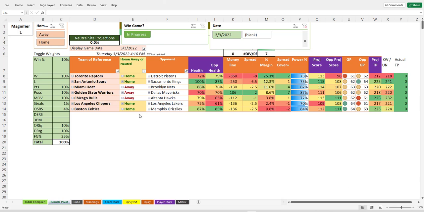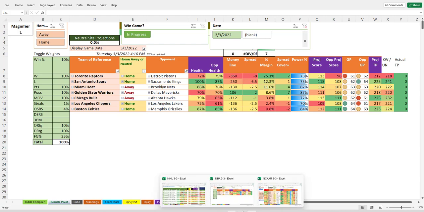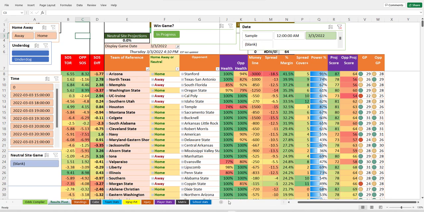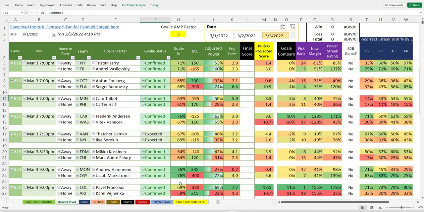We're going to do this quick. There's going to be NBA. There will be college basketball, which has 64 games. And there will be hockey, which has a pretty big schedule tonight as well.